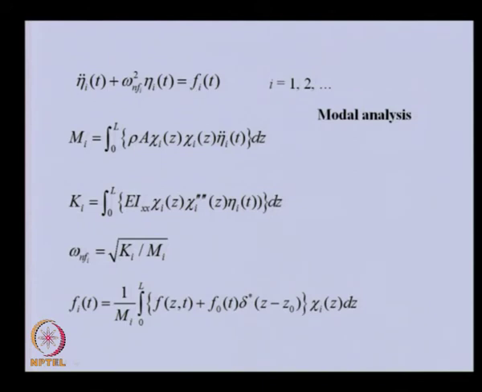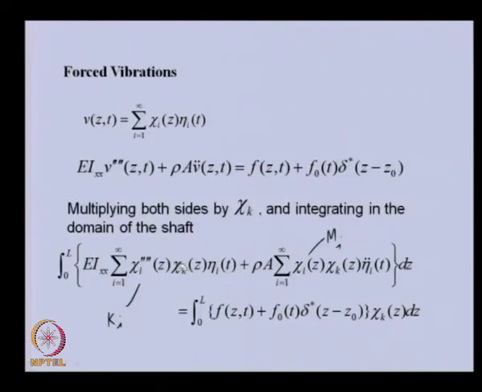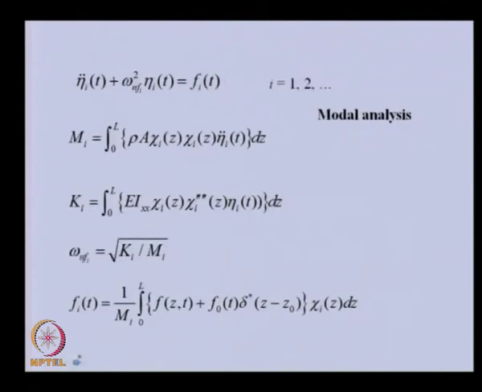So, this particular equation which we obtain here is for one of the x k, but k can vary from 1 to infinity. That means we will get an infinite number of such equations, but if we see carefully, this equation is similar to the single degree of freedom system. So, basically what we are doing here, we call it modal analysis.